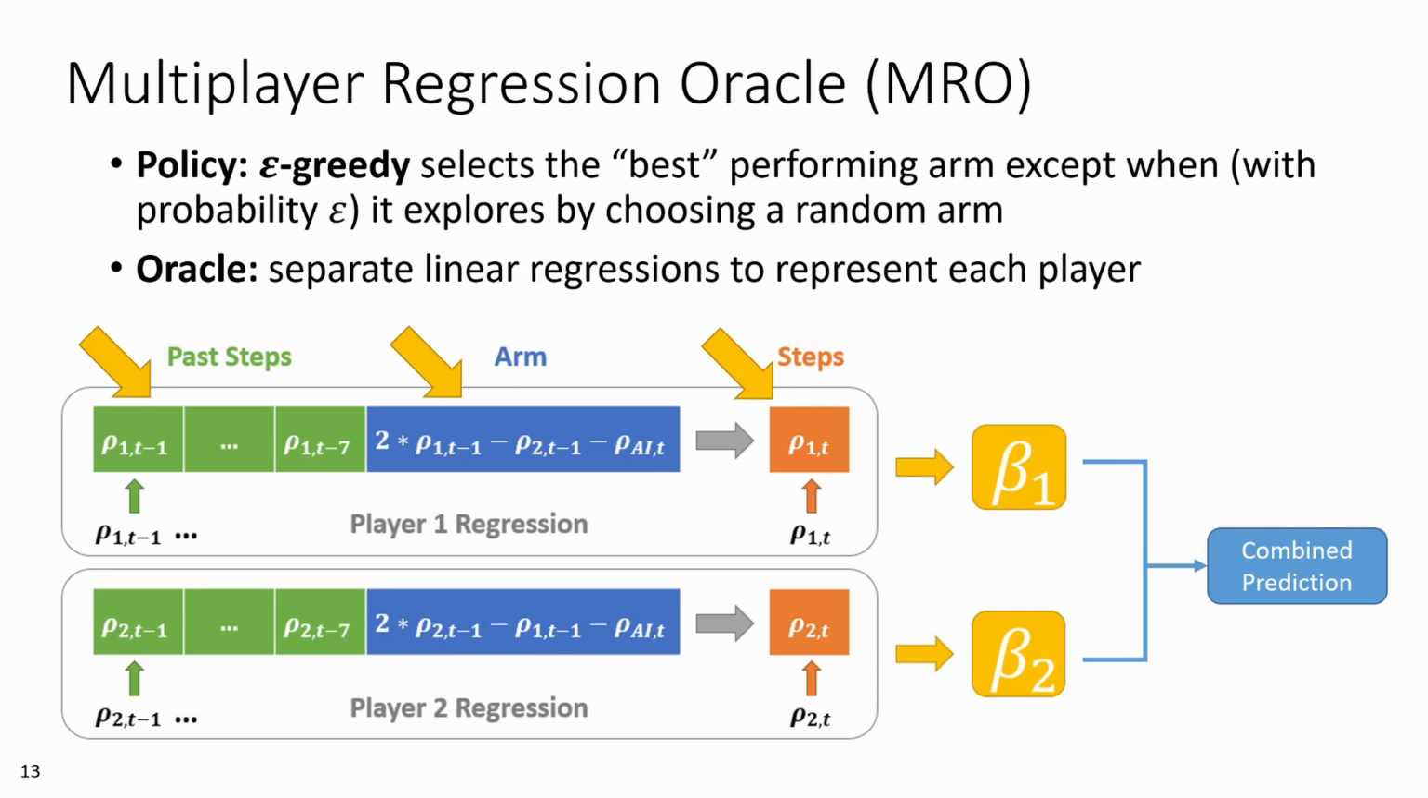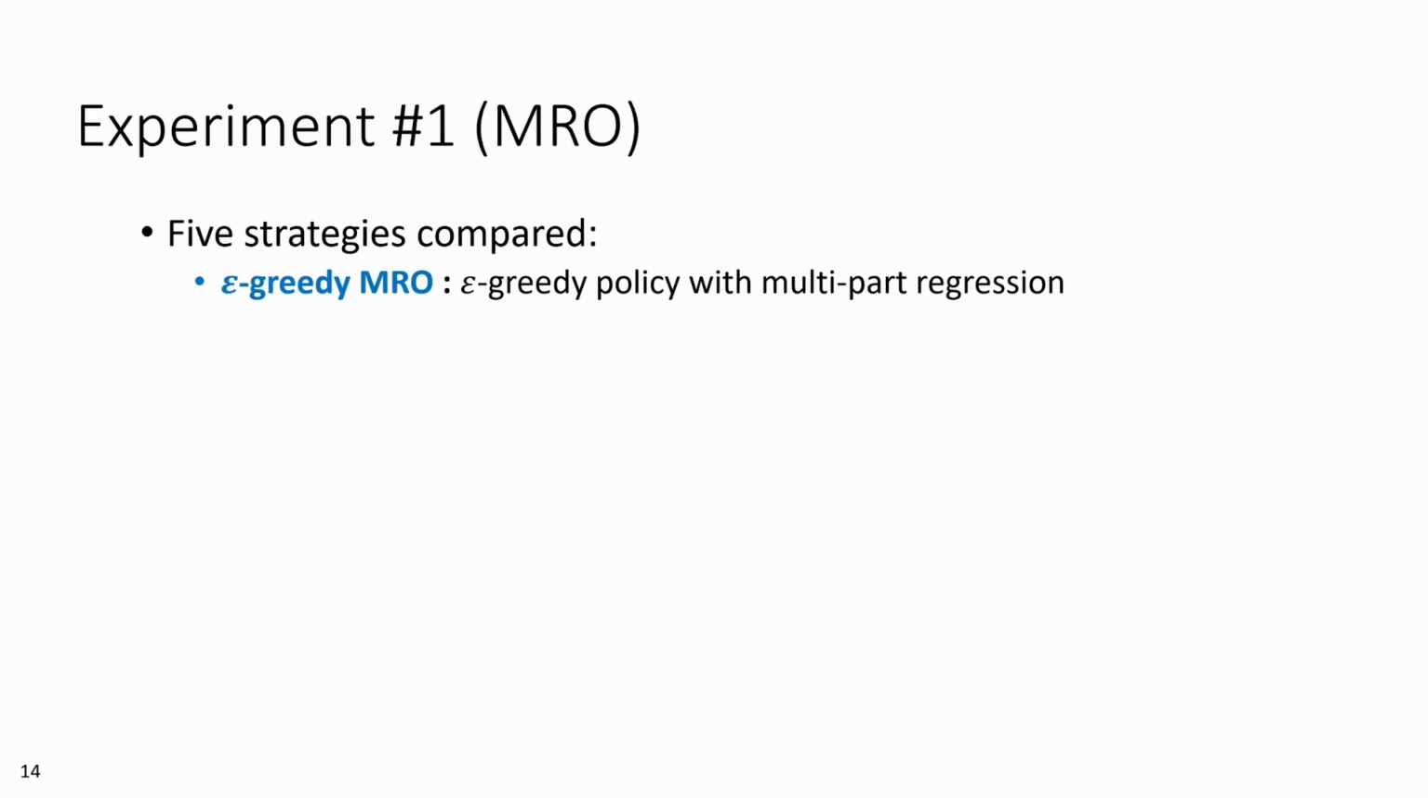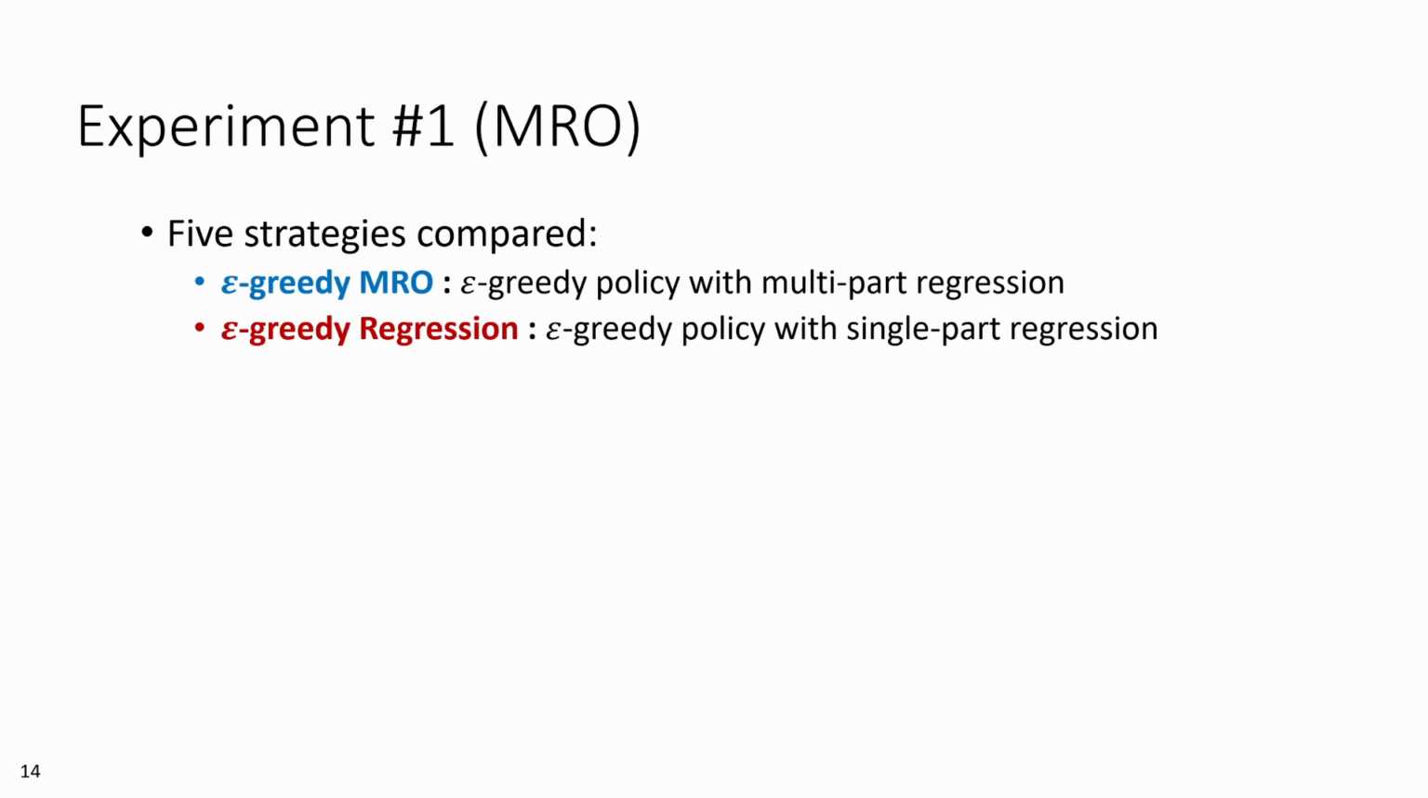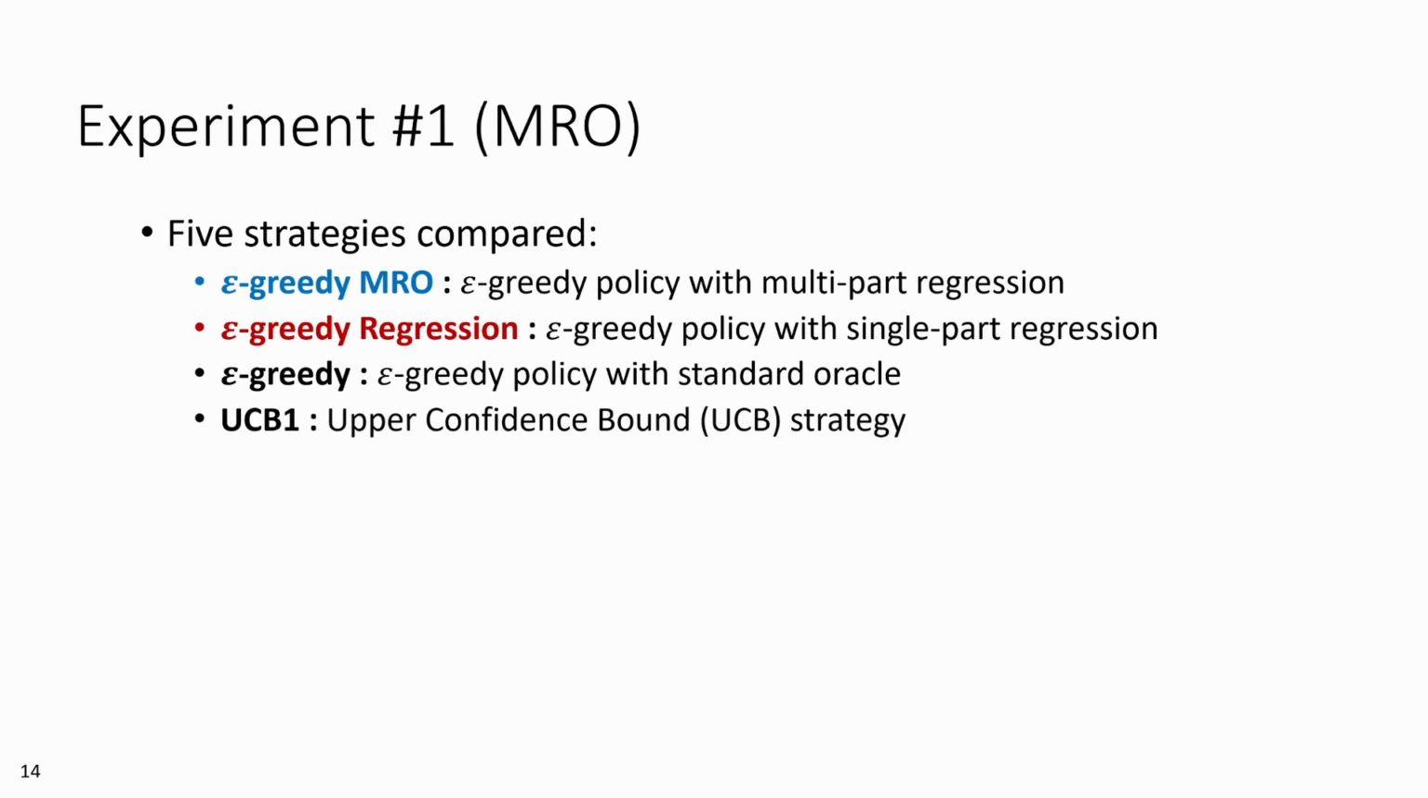And that brings us to our first experiment. So here we evaluate the performance of 5 MAB strategies within this simulation, including our modified epsilon greedy strategy with the MRO, another epsilon greedy strategy that uses a regression oracle but averages all players' data together into a single combined regression. We have a standard epsilon greedy strategy that just averages rewards, as well as the popular UCB1 and UCBT, which is a parameterless UCB variant. For the strategies that do have tunable parameters, we ran pretests to find the values for these parameters that promote the best performance in our scenario.